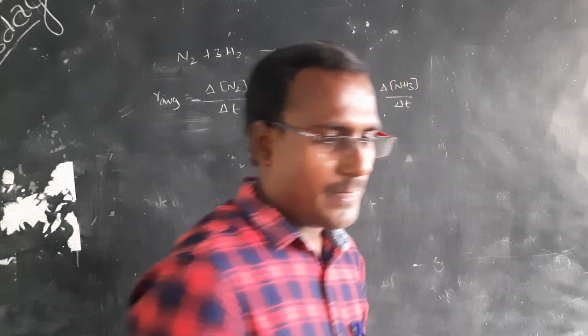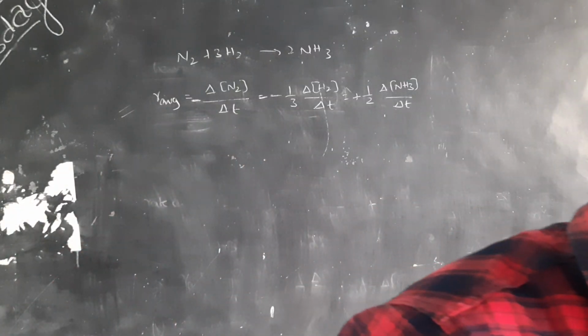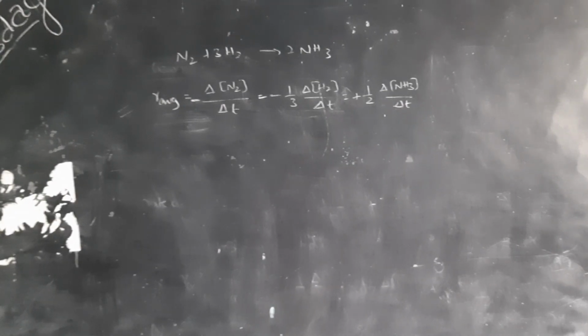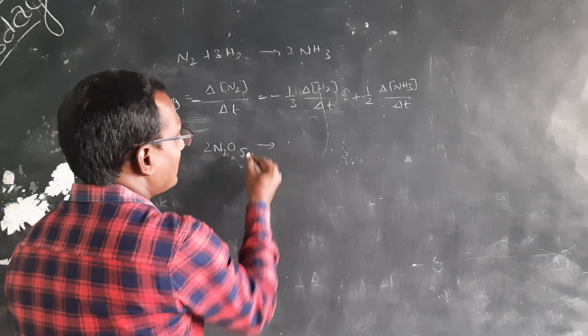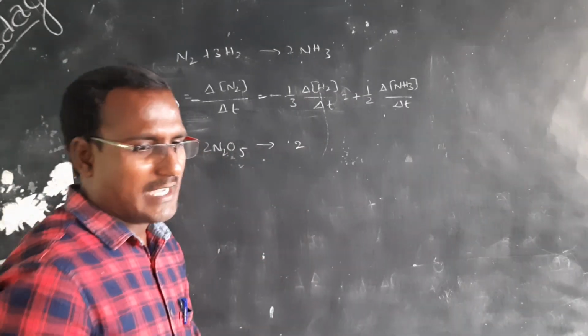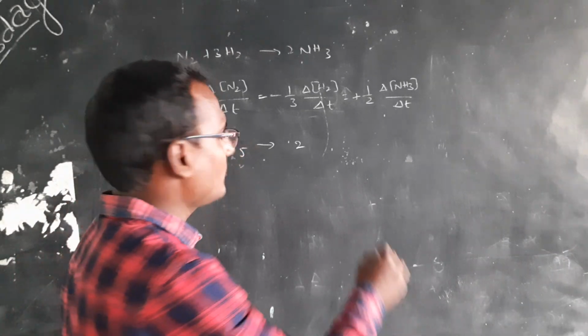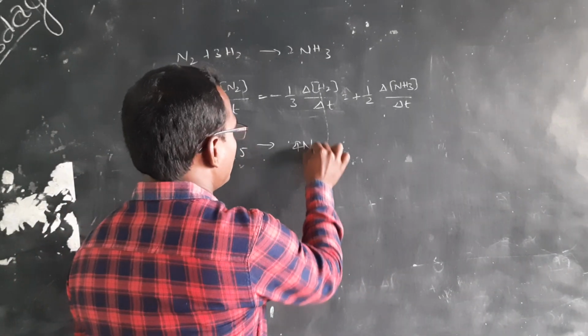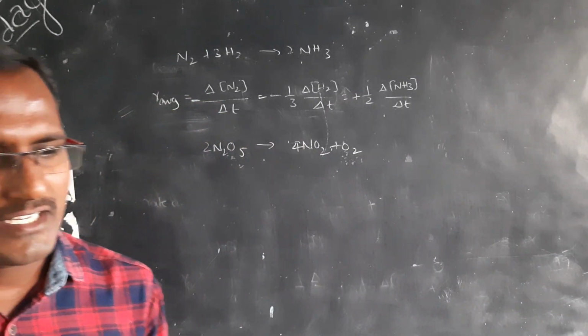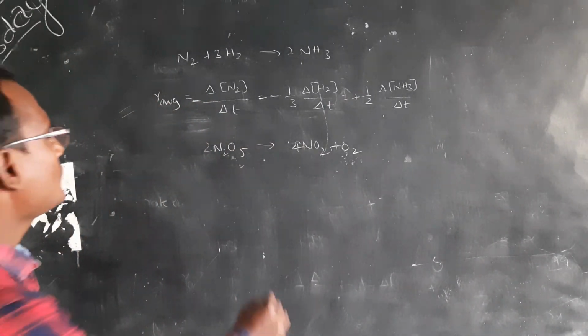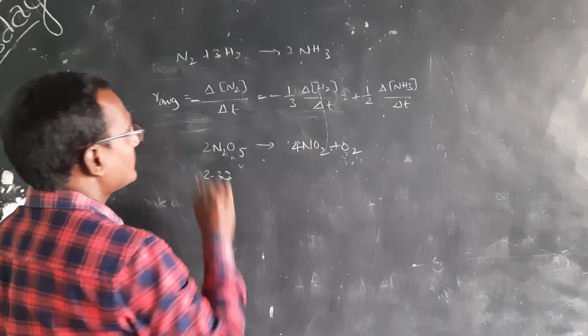See one example, one formula regarding this. There is an equation 2N2O5 gives rise to 4NO2 plus O2, and the initial concentration of N2O5 is 2.33.